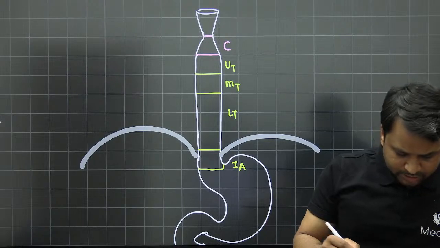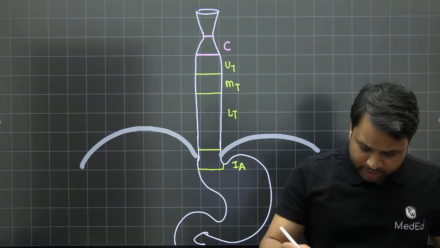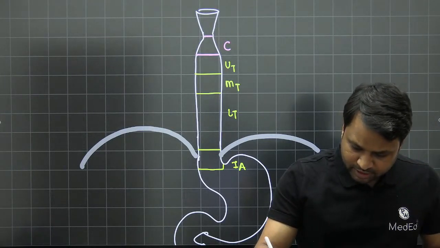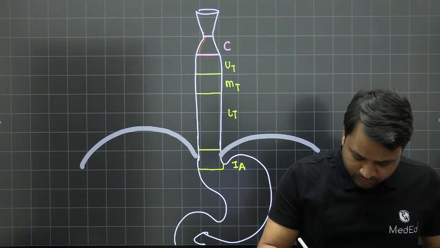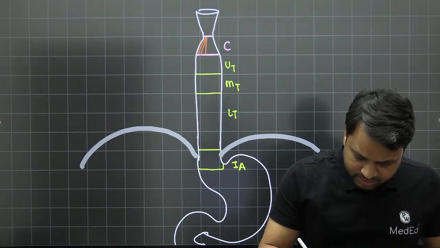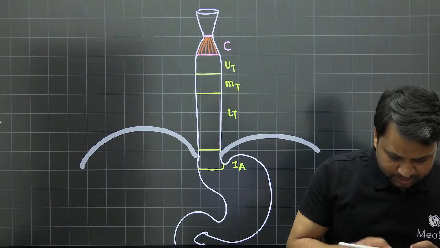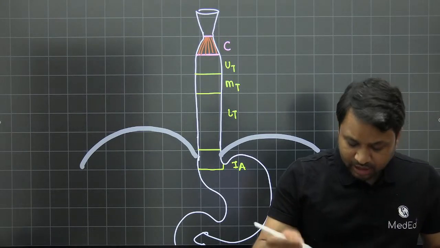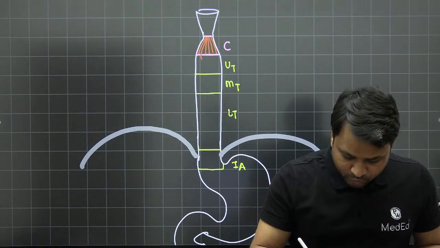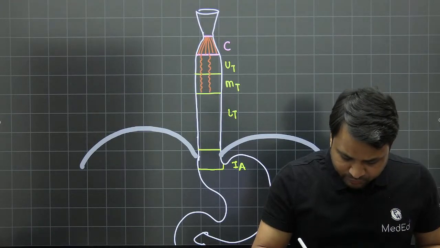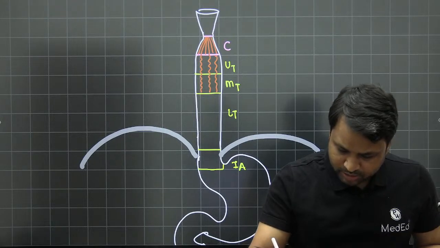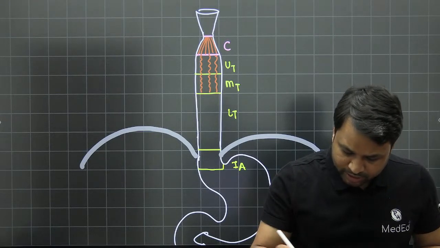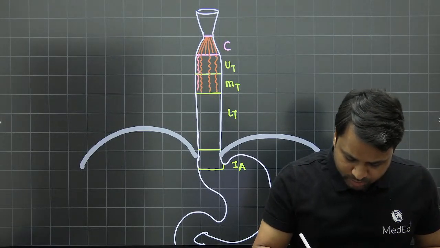You will notice that the cervical esophagus is purely made up of skeletal muscle, right? Then you will notice that the upper and the middle thoracic part, few of it is made up of skeletal muscles, and few of it will be made by smooth muscles. You'll say this is the skeletal orientation, and this is the smooth muscle.